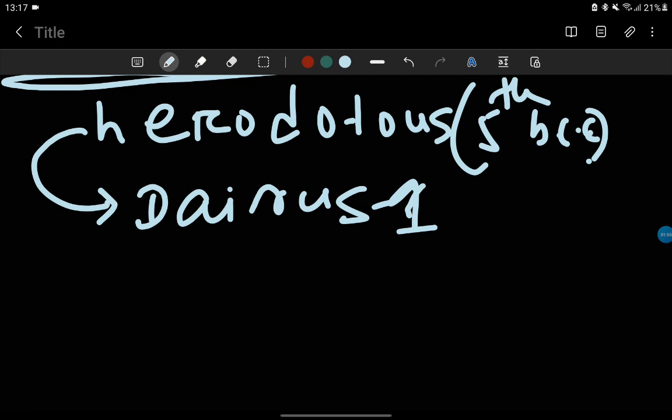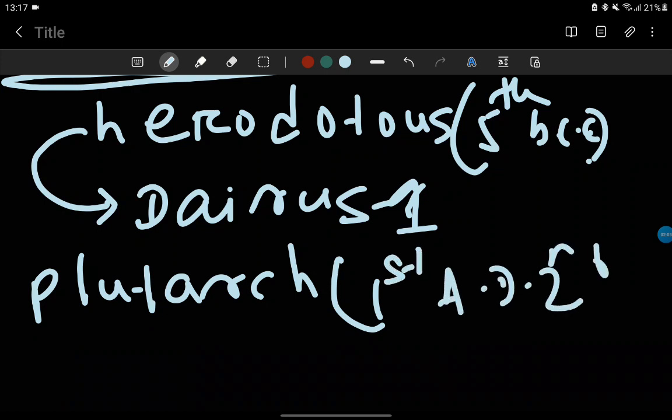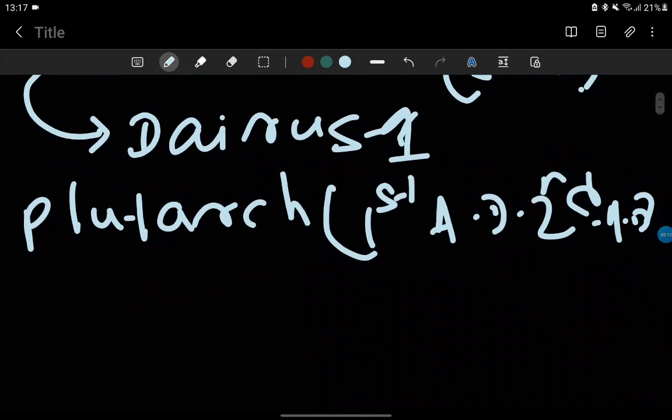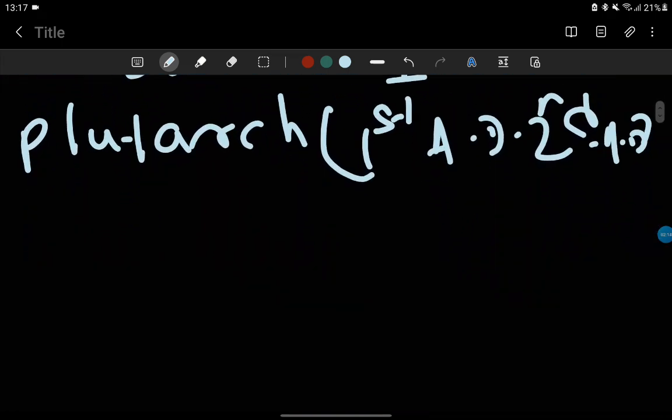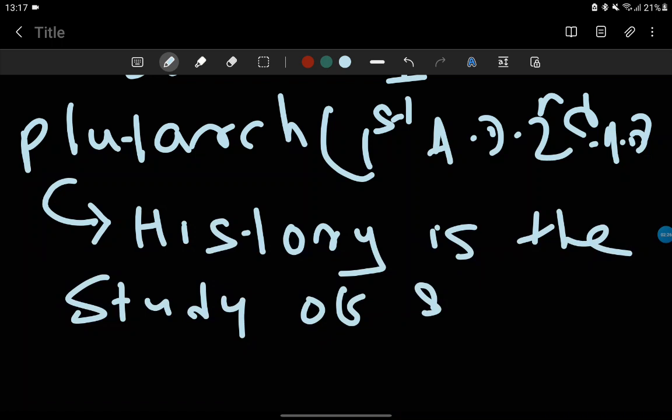But if we talk about Plutarch, another historian, that is also a Greek historian, his timeline is between the 1st century AD and the 2nd century AD, nearly that timeline. So if we talk about Plutarch, he tells us that history is the study of some great individuals.